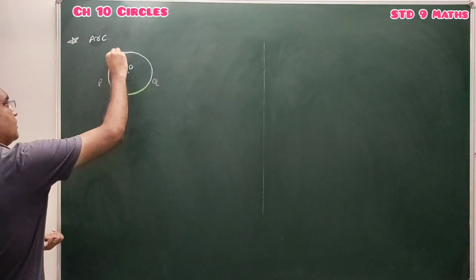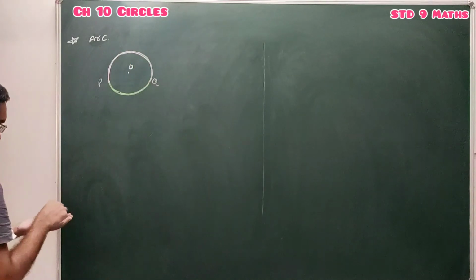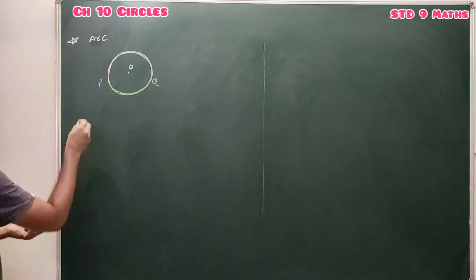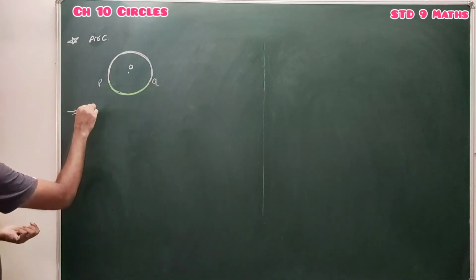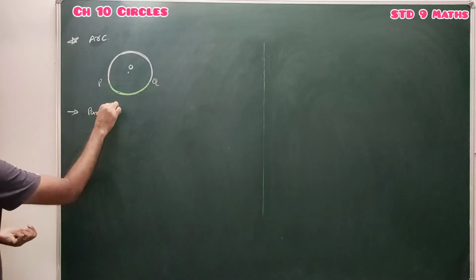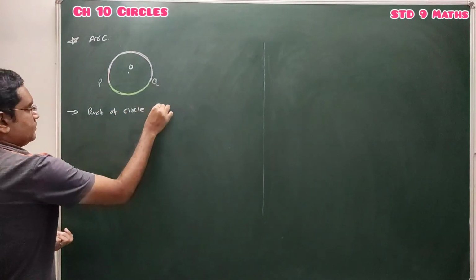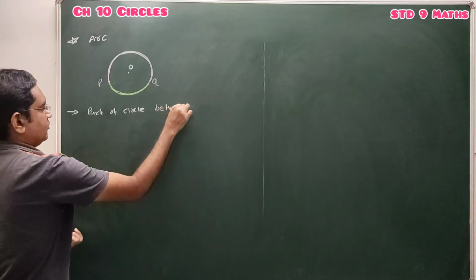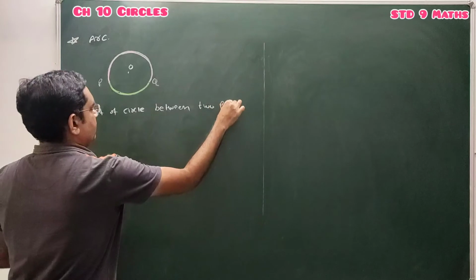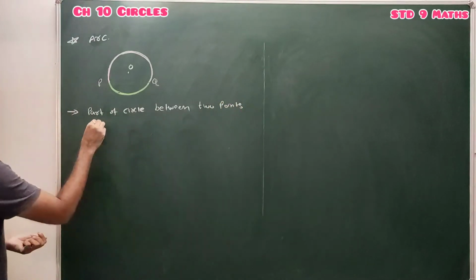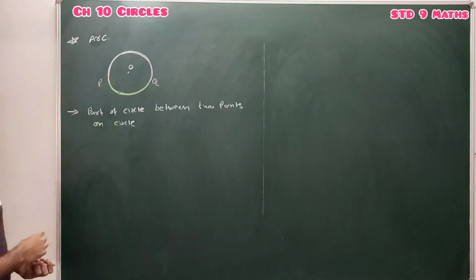So what is an arc? An arc is nothing but the portion of the circle, or we can say part of the circle, between 2 points on the circle. That is known as an arc of the circle.